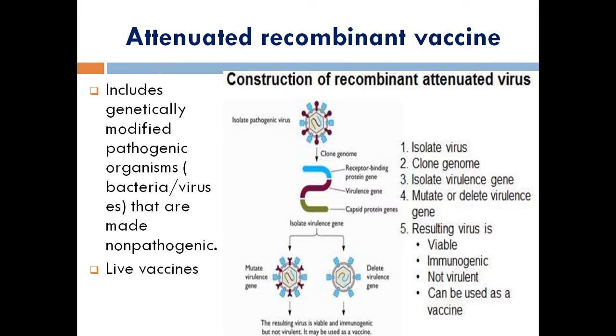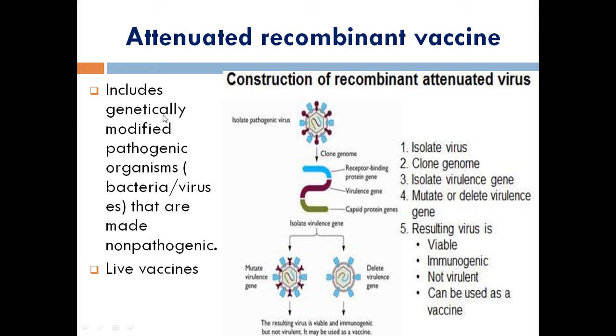The next one is attenuated recombinant vaccine. Attenuated means heat killing, otherwise removing the virulence capability of a cell. Virulence means the disease-causing nature.